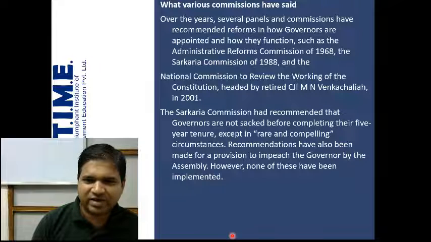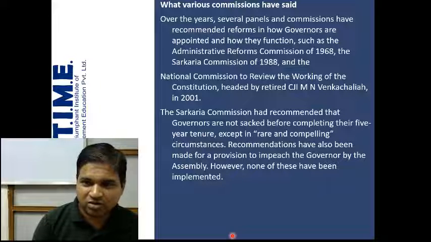There have also been several commissions that have expressed opinions. Over the years, several panels and commissions have recommended reform in how governors are appointed and how they function, such as the Administrative Reforms Commission 1968, the Sarkaria Commission 1988, and the National Commission to review the working of the Constitution, headed by retired Chief Justice of India M.N. Venkatachaliah in 2001. So three commissions are mentioned. The most important one is the Sarkaria Commission.